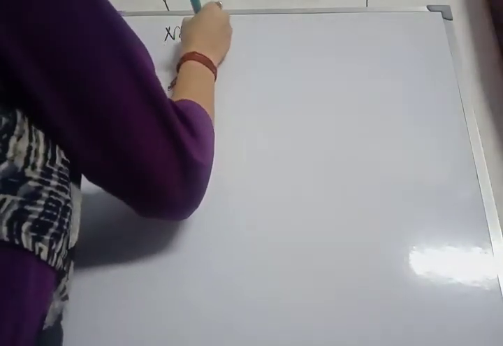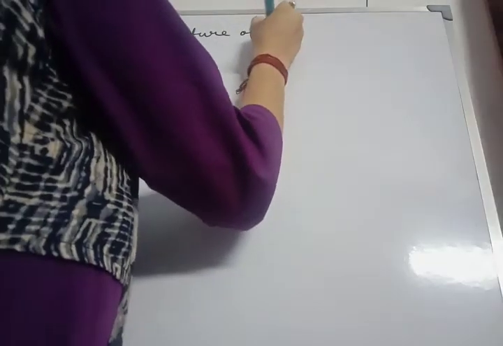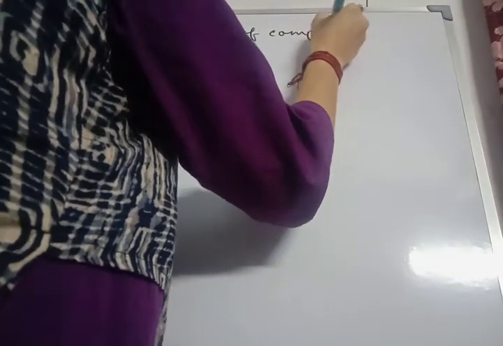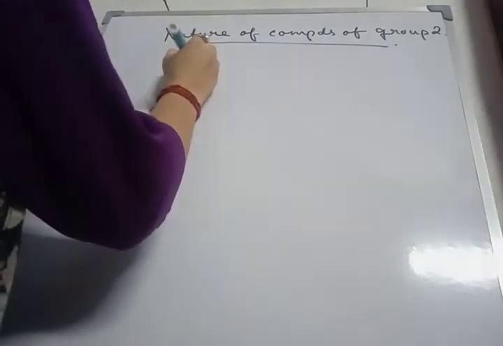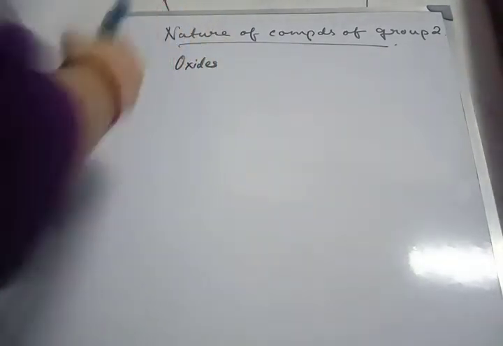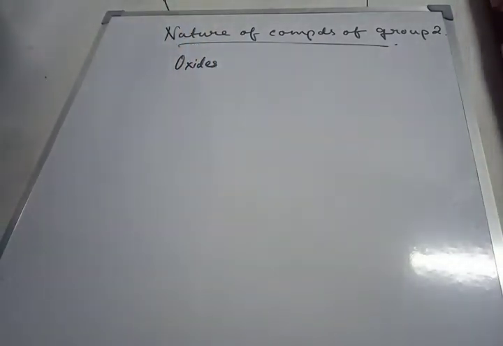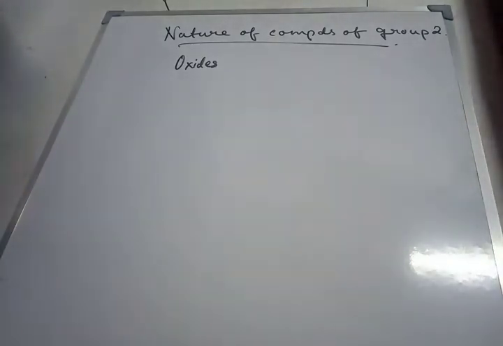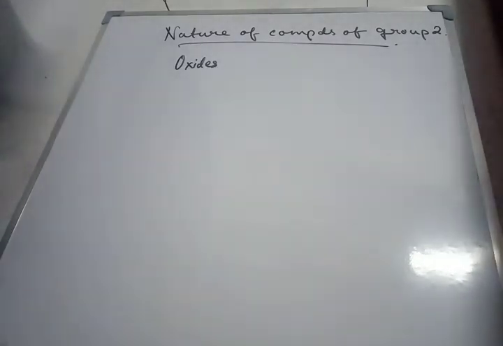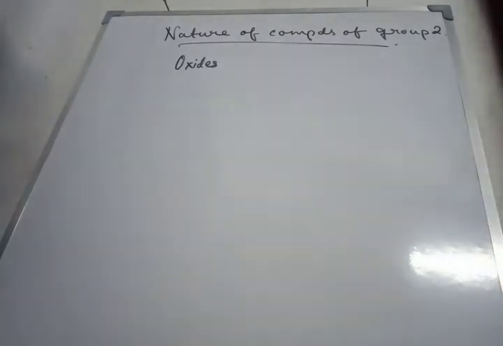We are going to study nature of compounds of alkaline earth metals. So first one, nature of oxides. Now, alkaline earth metals react with oxygen on heating to form respective oxides. Now, beryllium, magnesium, calcium usually form monooxides, while strontium and barium form peroxides in presence of excess of oxygen.